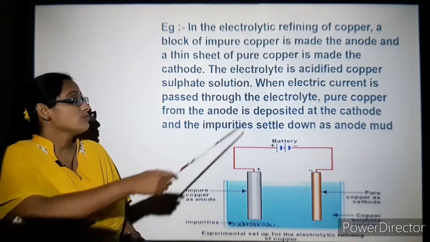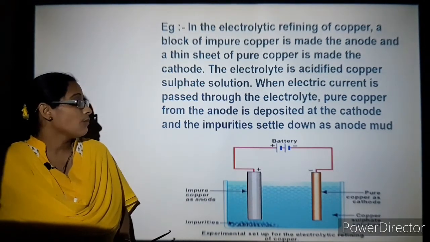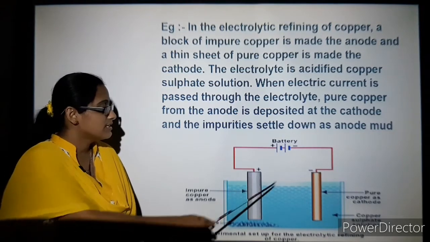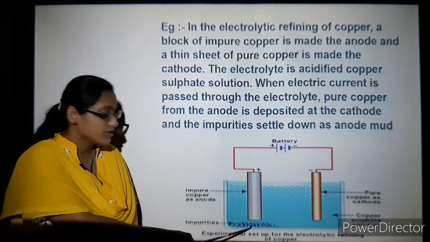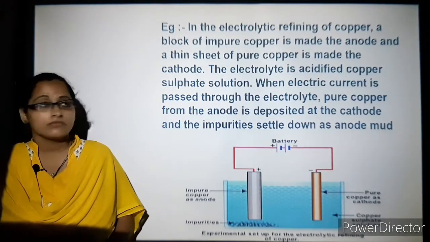So you can see that when electric current is passed, pure copper from the anode gets deposited at the cathode, and the impurities settle at the bottom, and these impurities are known as anode mud.